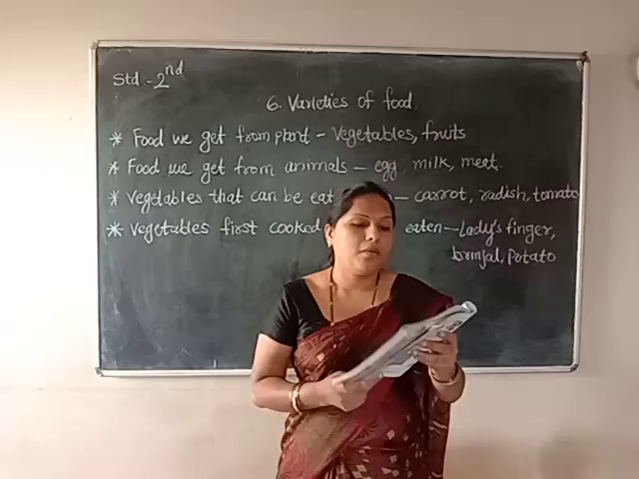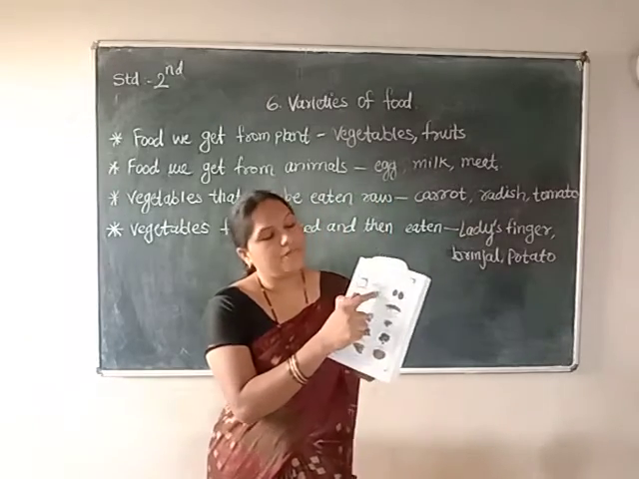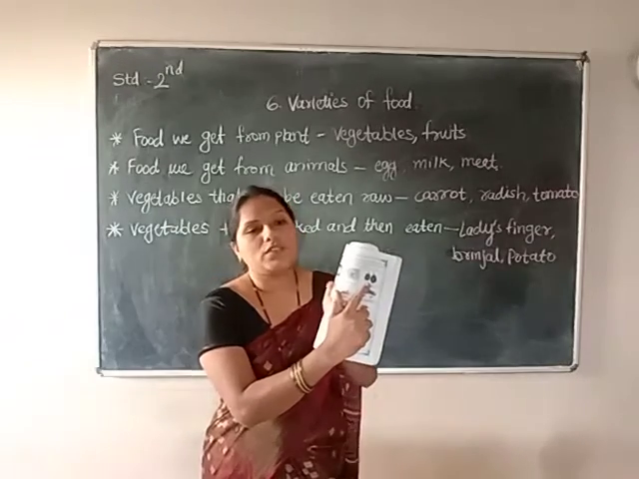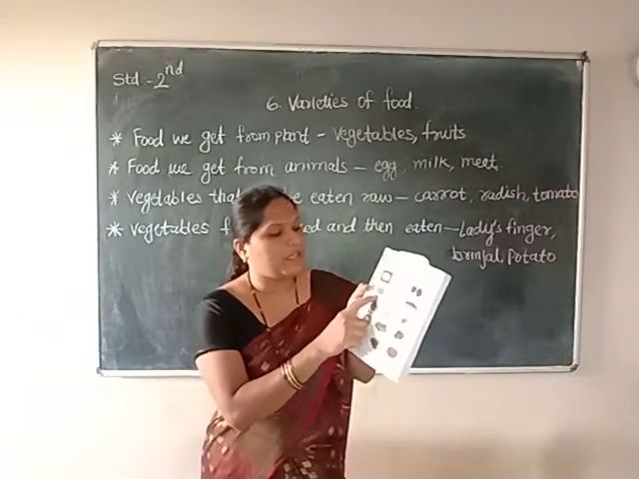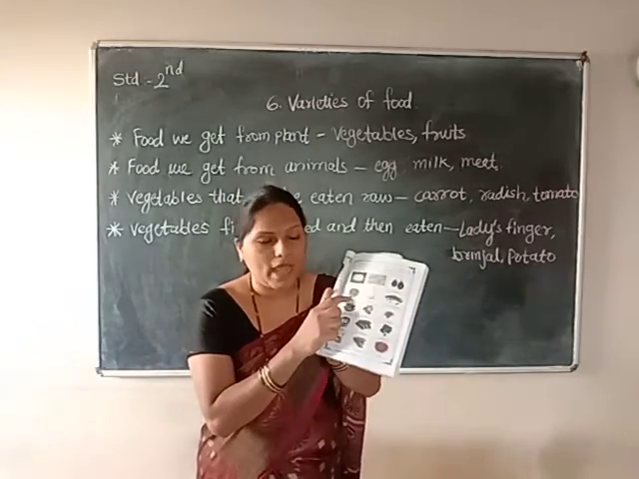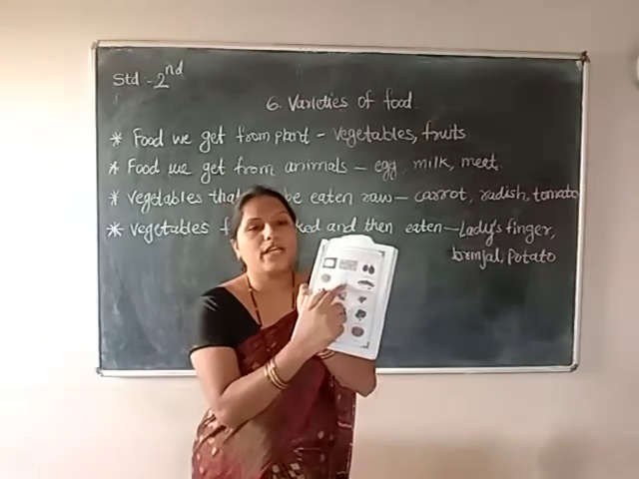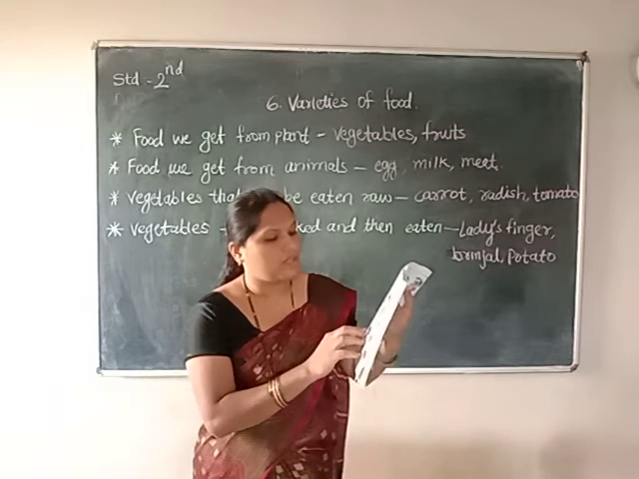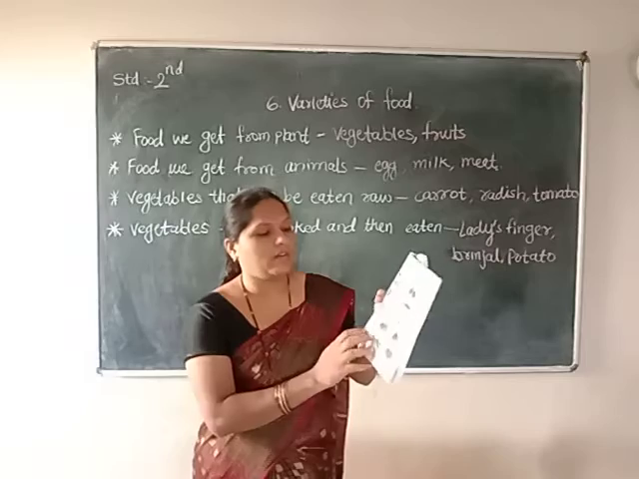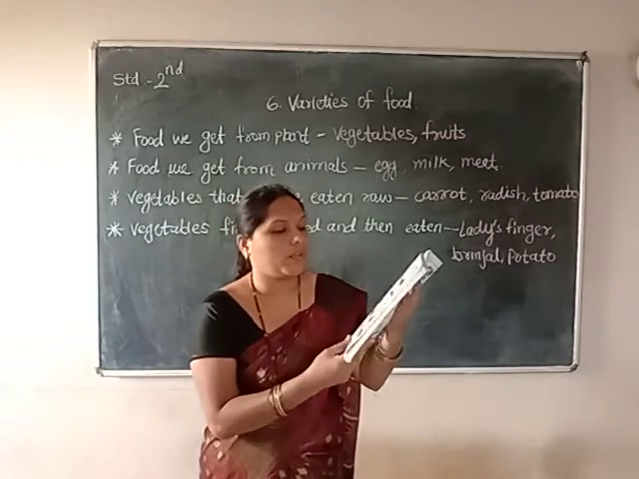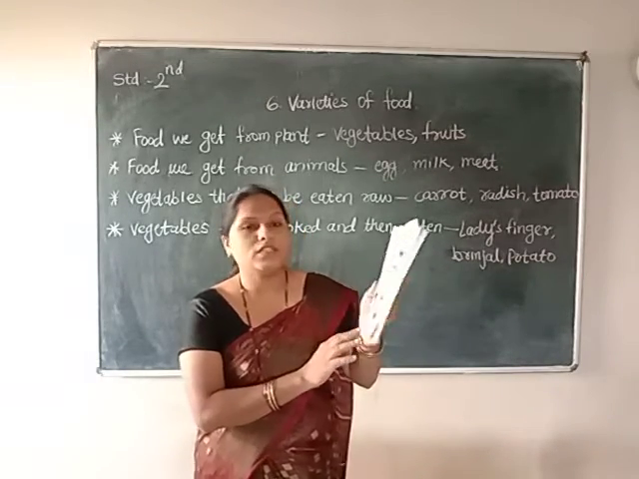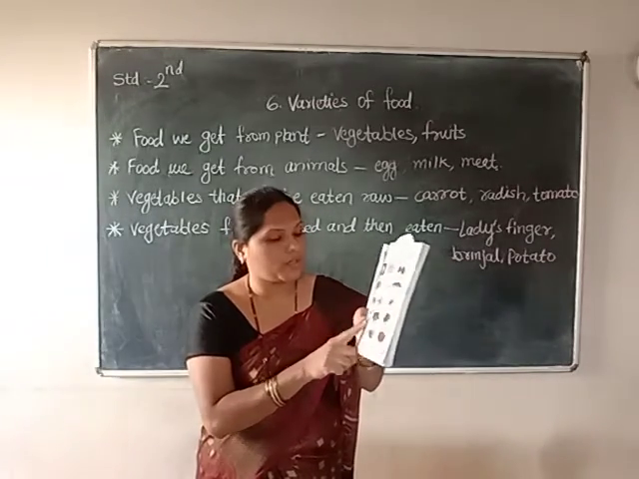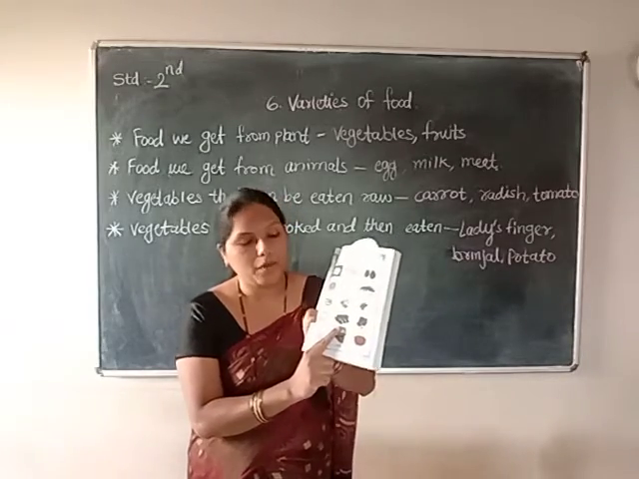Rice we get from plants. Next one, fish is given here. Fish is an animal product. It is a non-vegetarian item. Brinjal we get from plants. Peas, green peas we get from plants. Milk we get from animals. Black pepper, lady's finger, these we get from plants again. Meat we get from animals. Chilies, chilies are from plants. Curd is an animal product. Cucumber we get from plants.